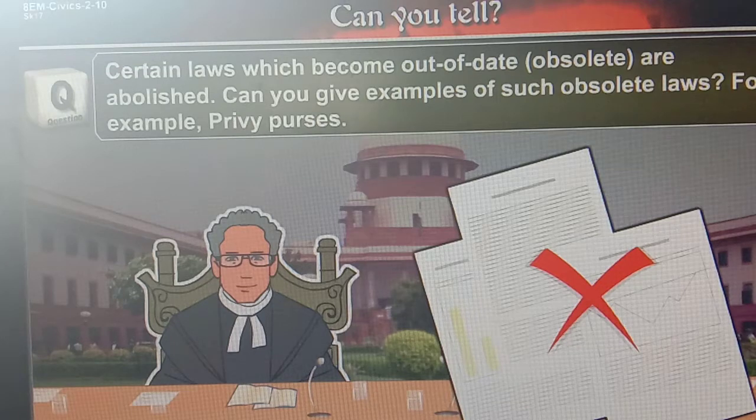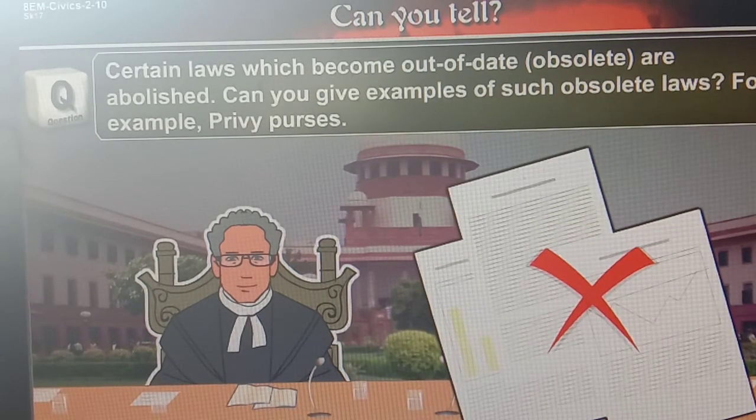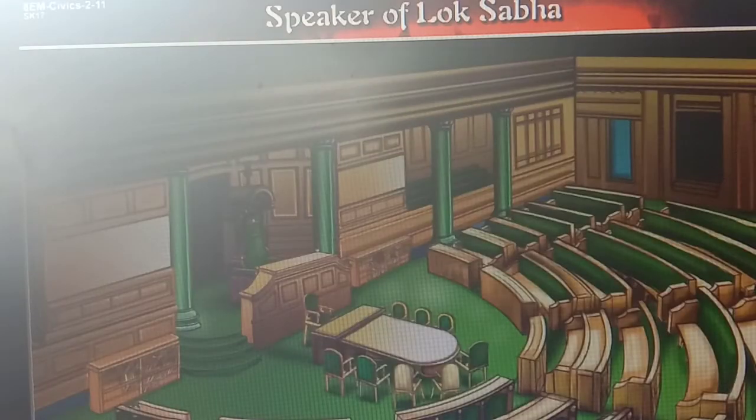Students, you have to try to do this activity on your own. You have to collect information about which laws are outdated. Try to collect the information about it. Now, the next point we are going to learn is the Speaker of Lok Sabha.